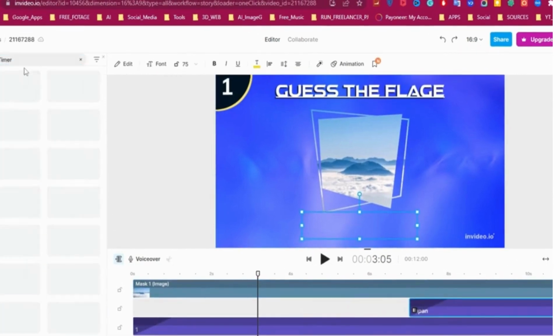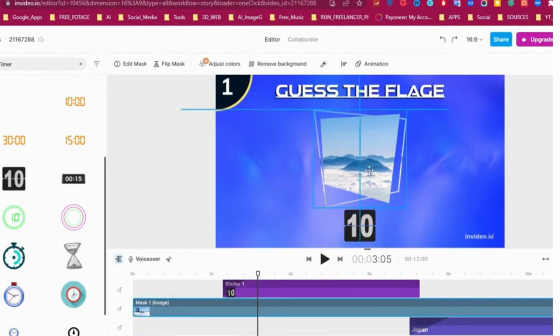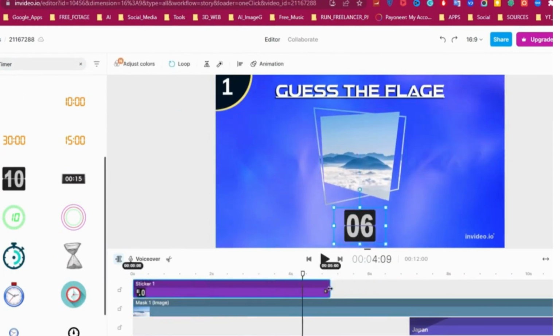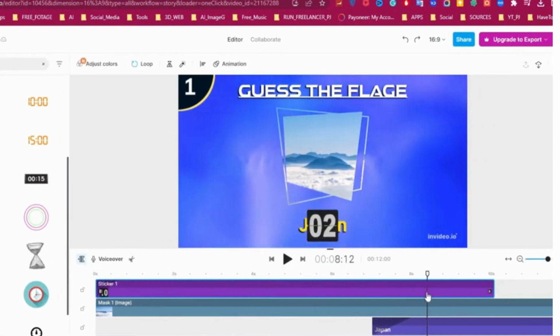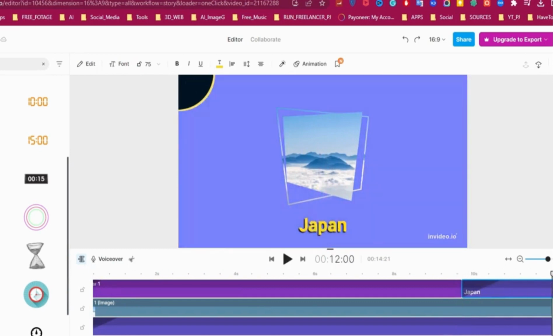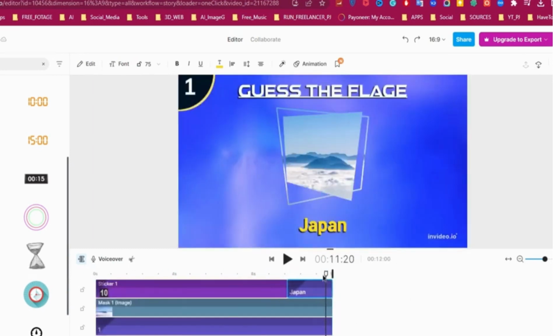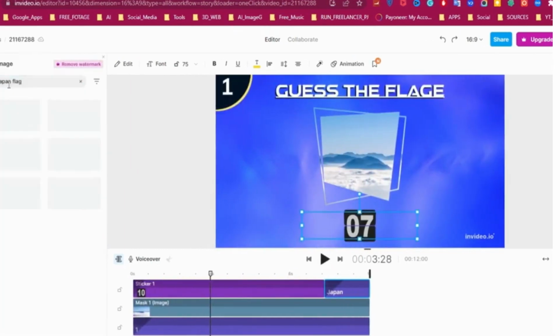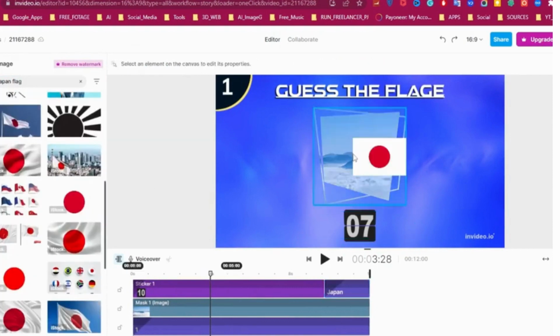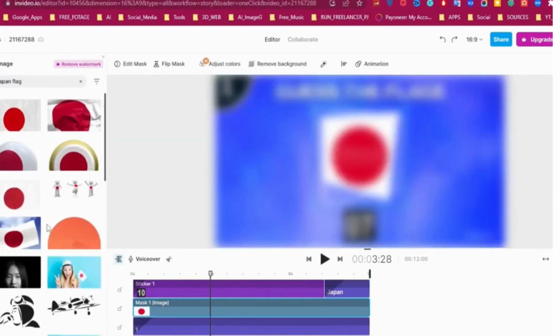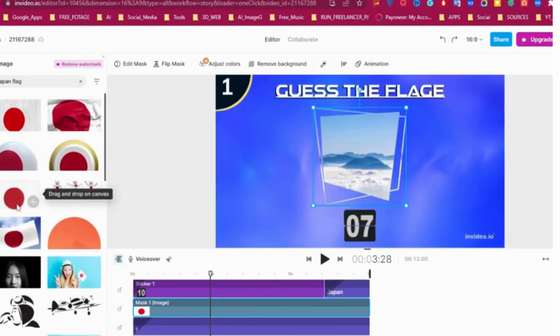Now search for a timer and add one of them. Set the timer layer to the first 10 seconds. And after that, put the country text layer. Now we need the country flag, so search for country flag and add image to frame. Again, we have the watermark problem, but you can download it from the Pexels site and upload it here, like background video.